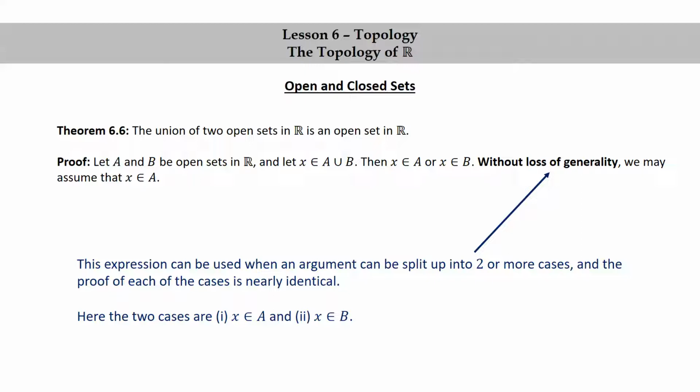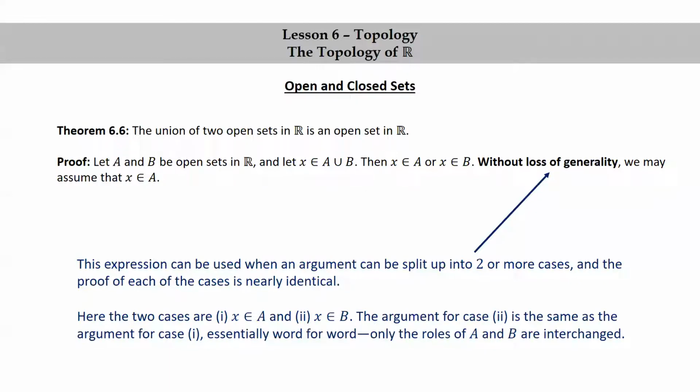But because the arguments are essentially the same, we can use this without loss of generality statement to cut our work in half. So the argument for case 2 is the same as the argument for case 1, essentially word for word, only the roles of A and B will be interchanged.